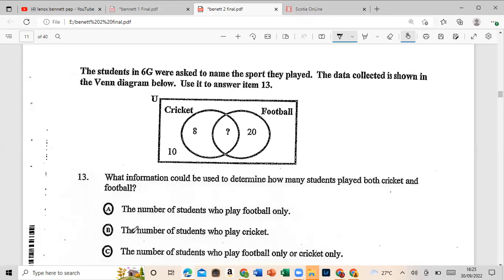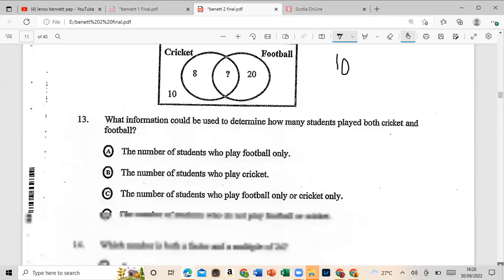All right, let's move on to B. The number of students who played cricket. Yeah, that could give us the answer. Say, for example, if we know that a total of 10 students played cricket, it means that 2 would go here. That could work. All right, let's look at the next option. Number of students who play football only or cricket only. No, we already have that information. That can get us nowhere.